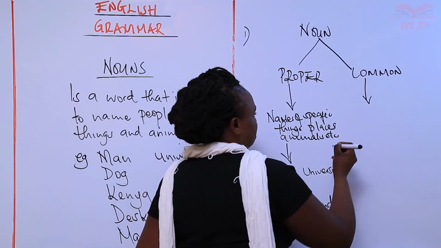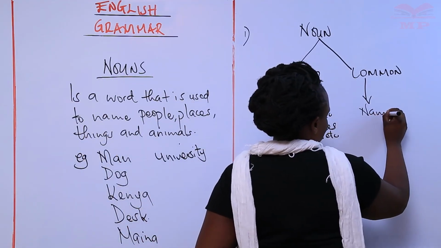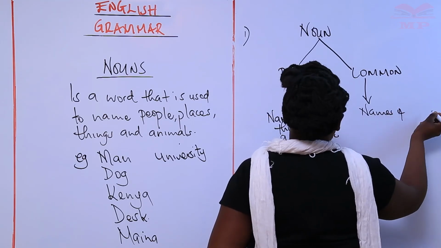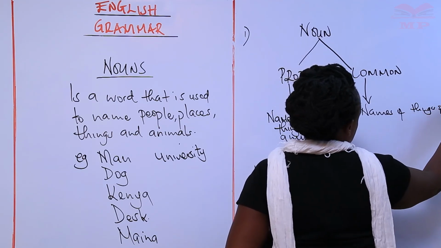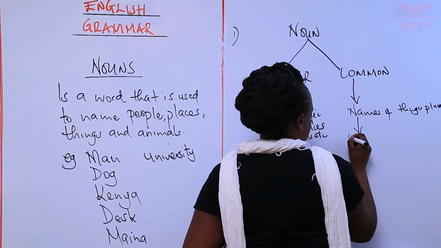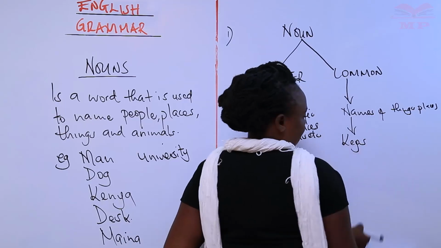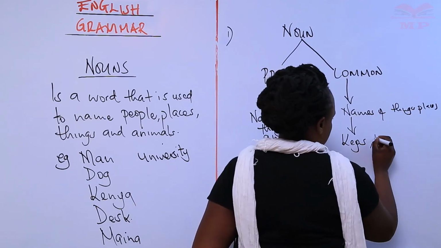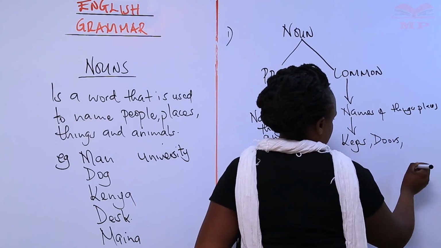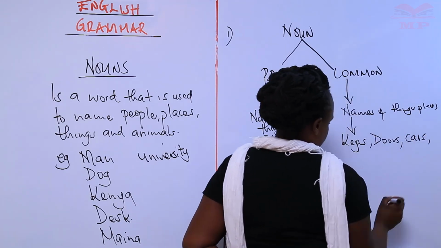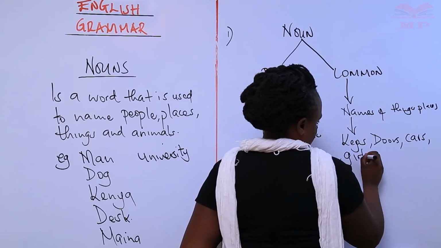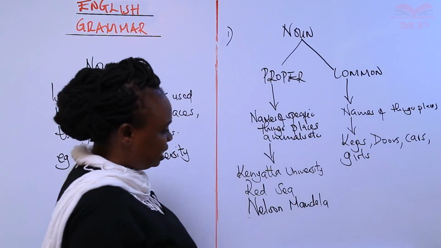Then common nouns are names of things, places. For example, we have keys, we have doors, we have cars, girls.